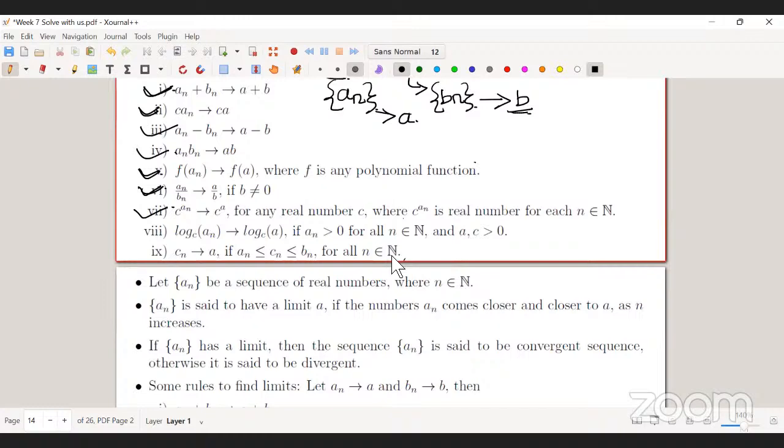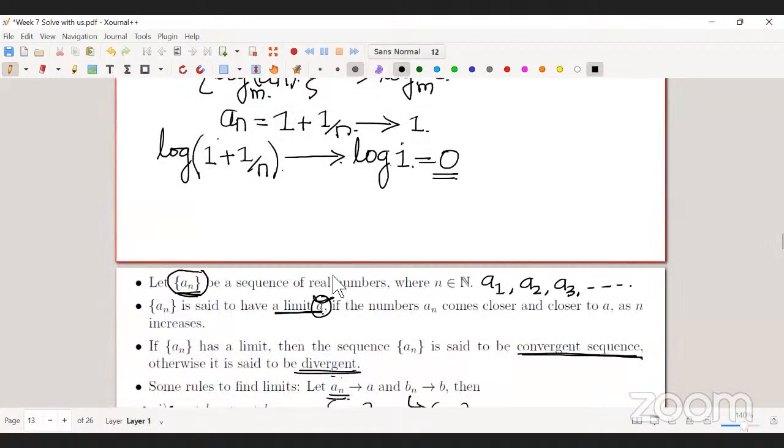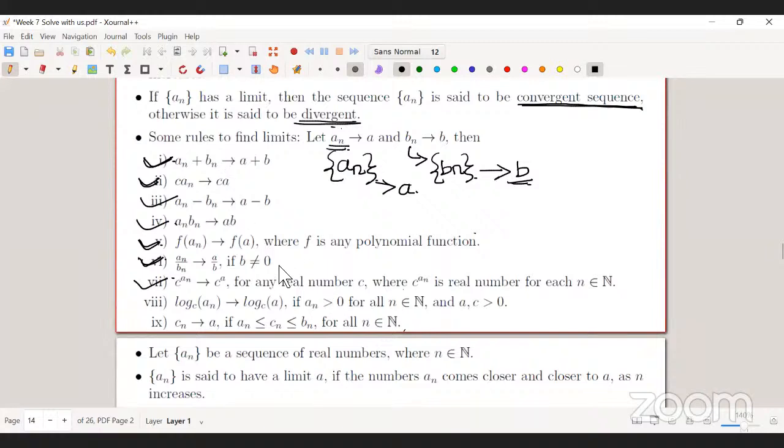Okay, and the next and the last property. These are quite helpful properties. You'll see a similar kind of property in limits, in continuity, in differentiability.